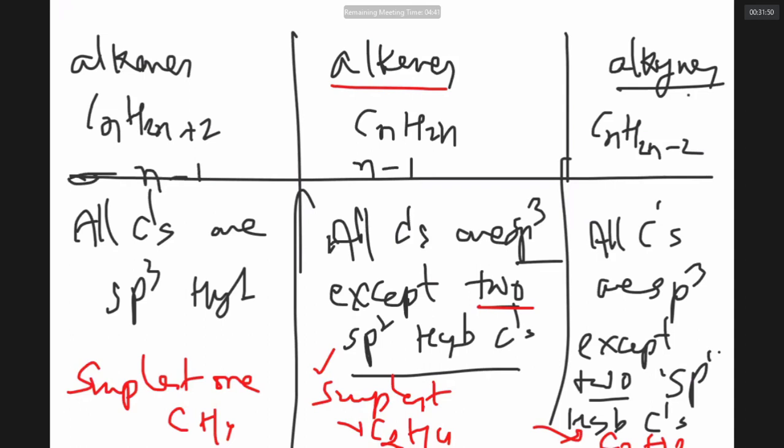The number of sigma bonds in alkyne is equal to number of atoms minus 1, because that is also an open chain. In alkane, all carbons are what hybrids? sp3. Here 2 are sp2. Here 2 are sp. The simplest alkene has 2 carbons.